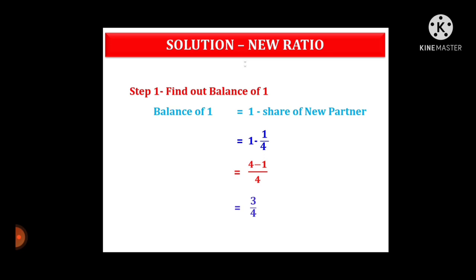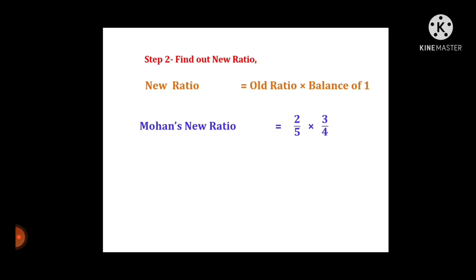Now balance of 1 is 3 upon 4. Second step, find out new ratio. New ratio is equal to old ratio into balance of 1. Mohan's new ratio is equal to 2 upon 5 into 3 upon 4. 2 upon 5 is the old ratio and 3 upon 4 is the balance of 1.